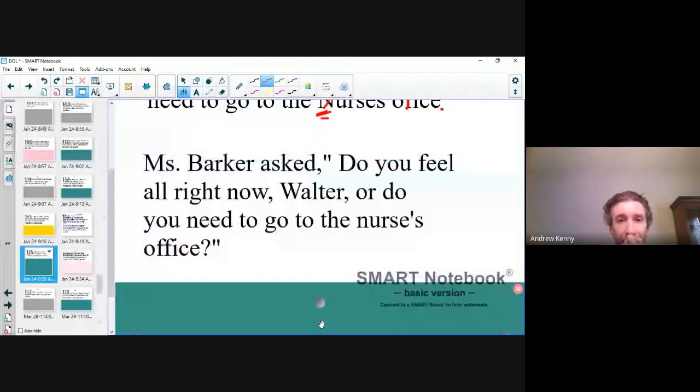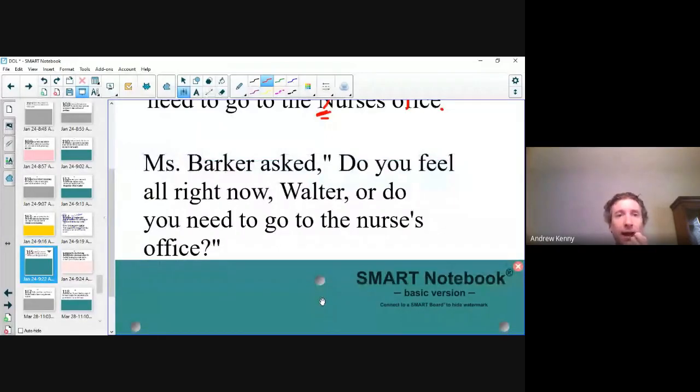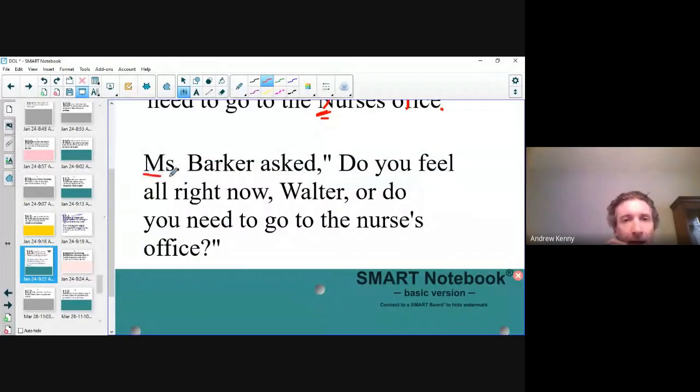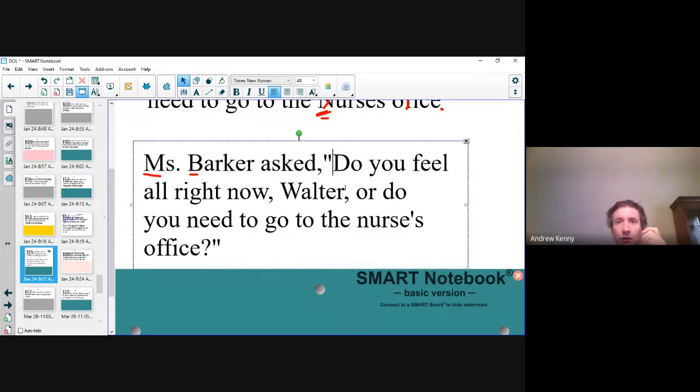We have capital Miss Barker. We capitalized the M. We put an S. We capitalized the B. Good. Miss Barker asked this, so we have a comma. We separated Miss Barker asked with a comma to show that she did not say Miss Barker asked. And then we put the quotation marks before do. You know what I noticed here? There should not be a space between the quotes and what she said. No space between there. I'm glad we saw that.